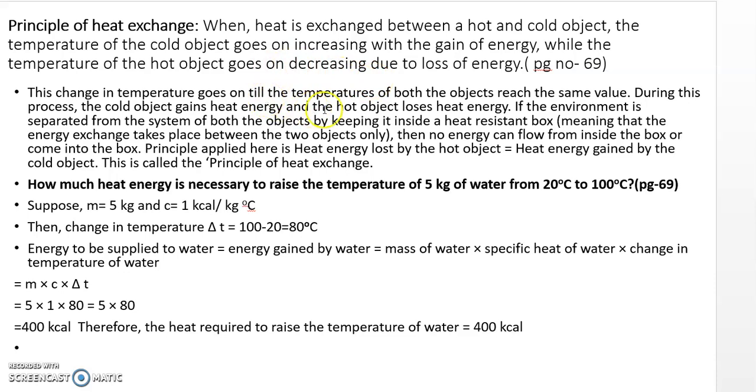This will continue till the temperature of both objects reaches the same value. During this process, the cold object gains heat energy and the hot object loses heat energy. If they are separated from the environment, so that the heat stays in the box only, there will be no exchange of heat with the environment, and this is called a calorimeter. That means no energy can flow out of the box or come into the box. This is called the principle of heat exchange.